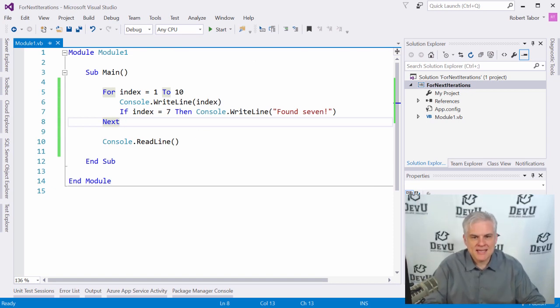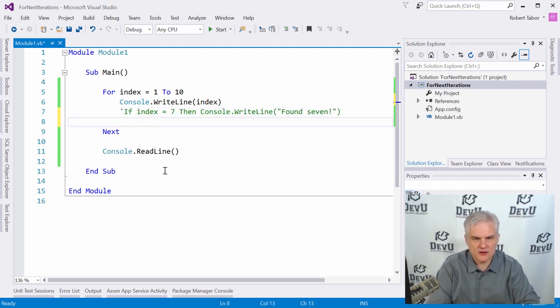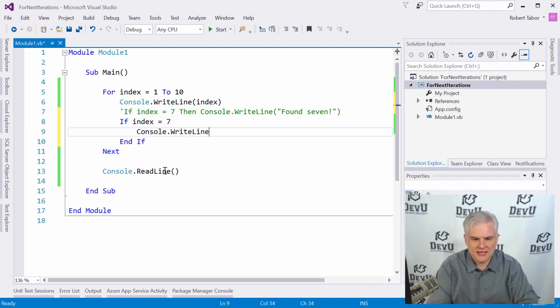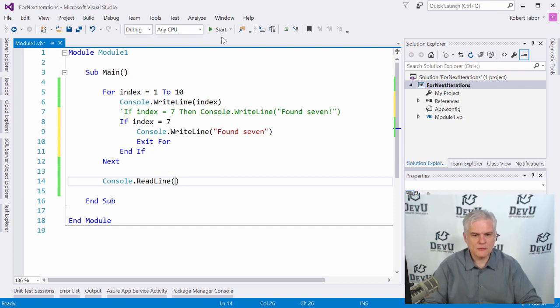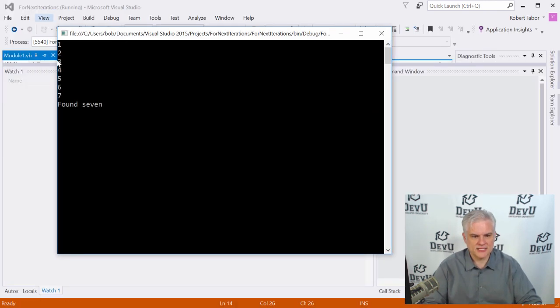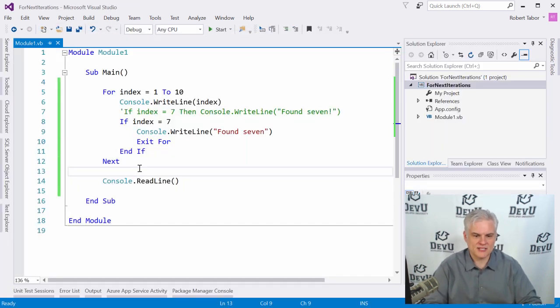Great. And what if, though, let's comment that out. Let's bust back over here to if index equals 7, Console.WriteLine "found 7". And now, at this point, we found what we were looking for. What if we wanted to break out of this loop? We're no longer searching for the value. We found what we were looking for. We could do something like Exit For. And so now when we run the application, the result looks a little bit different. We get to 7. We found 7, and now we exit out of the for statement, and we continue on executing our lines of code.